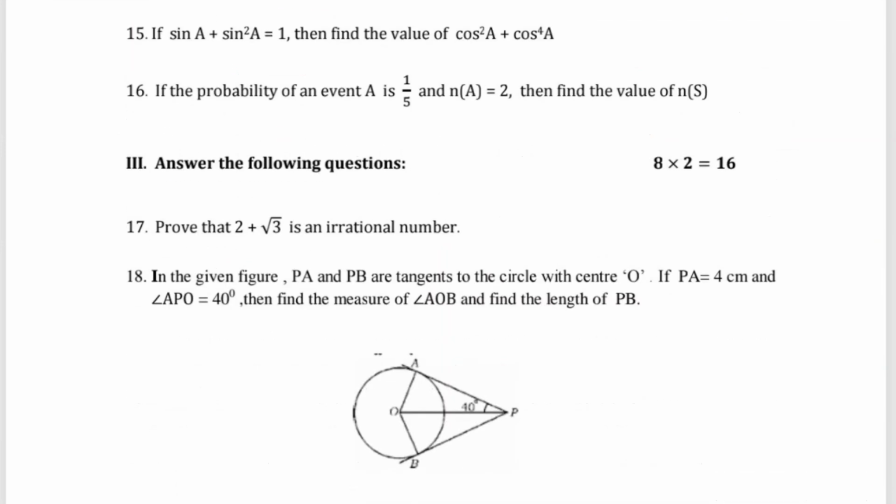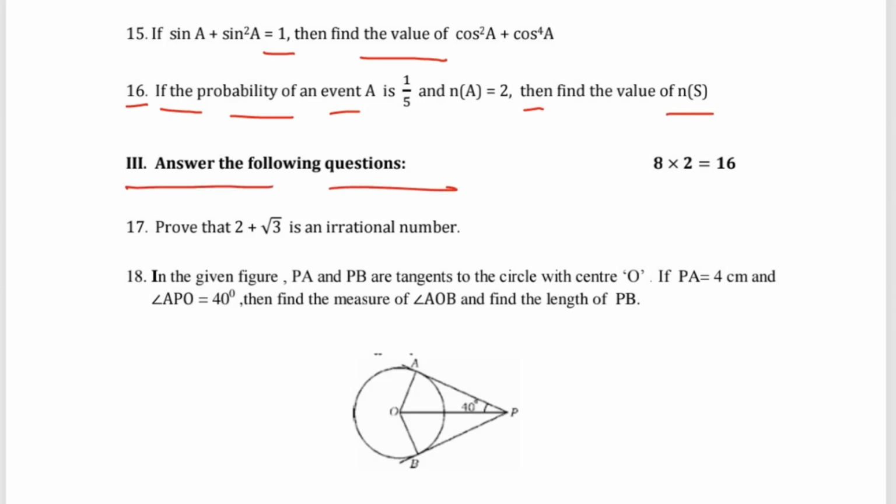Then question number 15: if sin A plus sin square A equals 1, then find the value of cos square A plus cos to the power of 4 A. Question number 16: if the probability of an event A is 1 by 5 and n(A) is 2, then find the value of n(S).